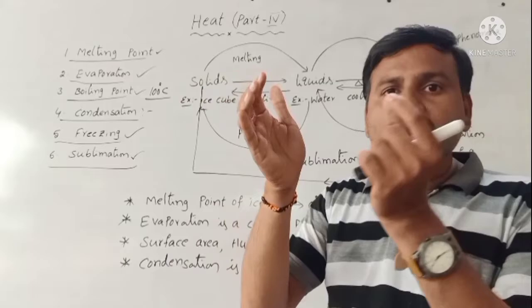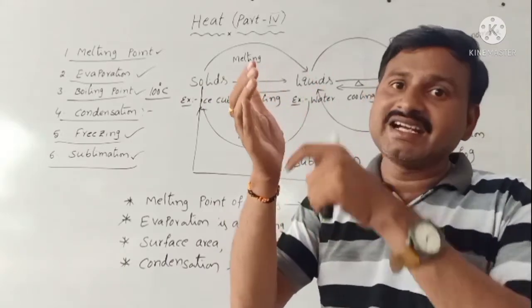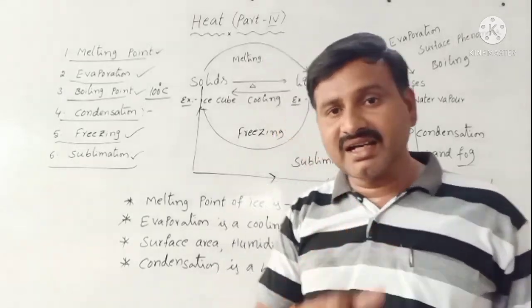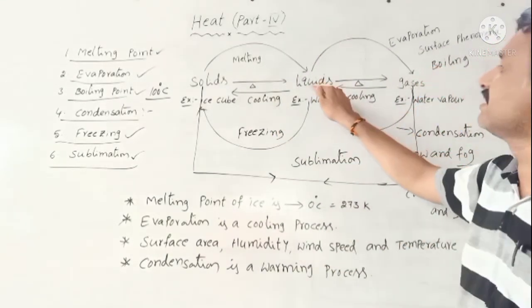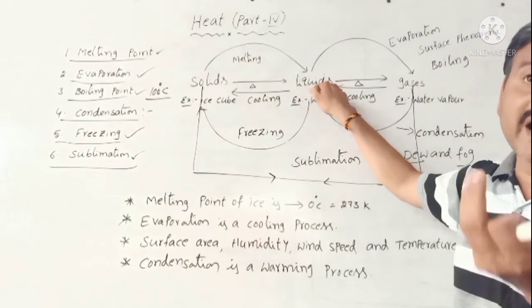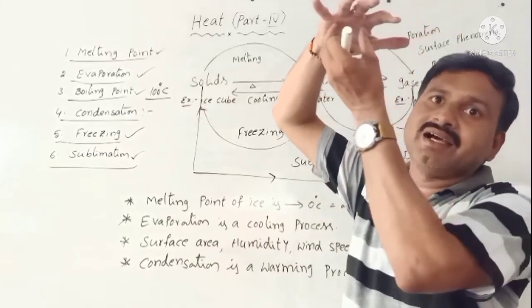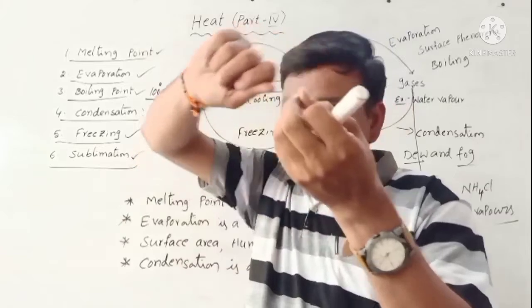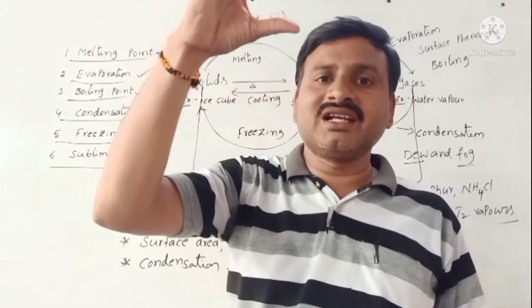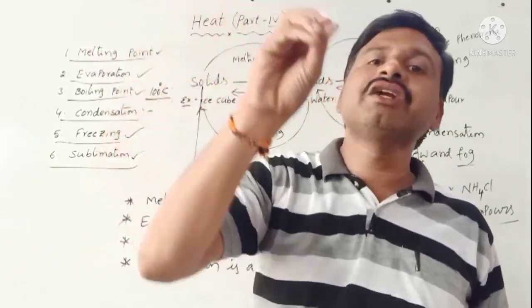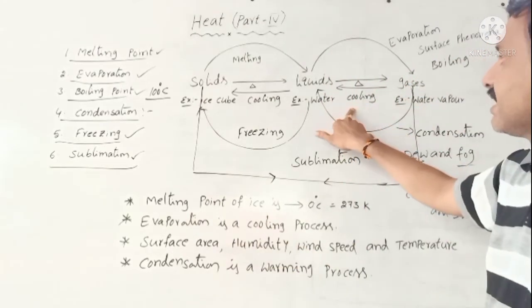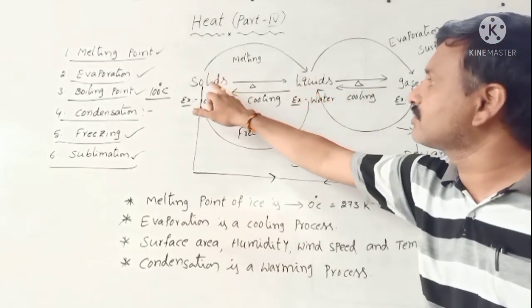Some water vapor particles stick inside the vessel because of condensation. So gas changes to liquid. Evaporated air sticks inside the plate. When we open it, the gas has converted into liquid. So it is condensation.